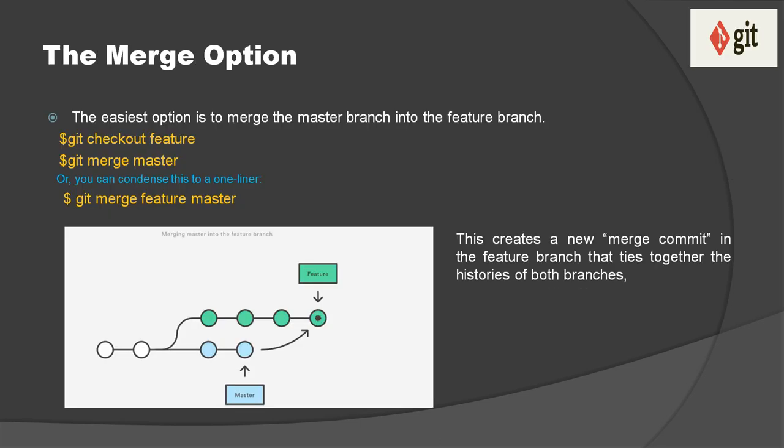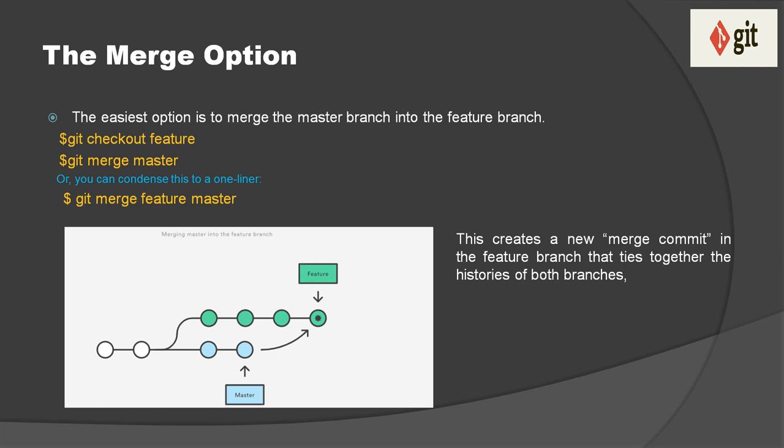Now let's talk about the first option, merge. The easiest option is to merge the master branch into the feature branch. And how can we merge? First of all, you have to check out the feature branch, meaning you have to switch to the feature branch by issuing the command git checkout feature. And once you switch to the feature branch, then you issue the command git merge master. You can combine these 2 commands into one command, git merge feature master, meaning here we are merging master into the feature branch, right?